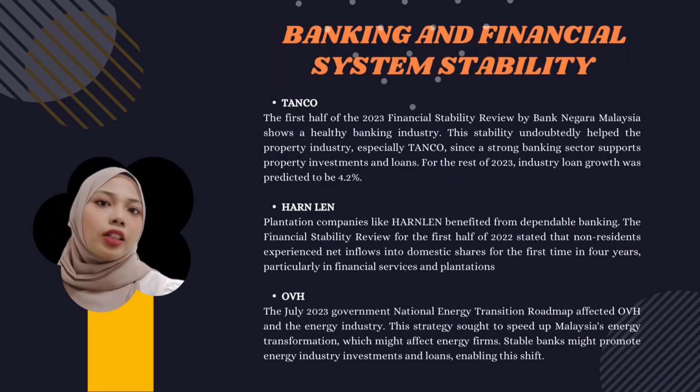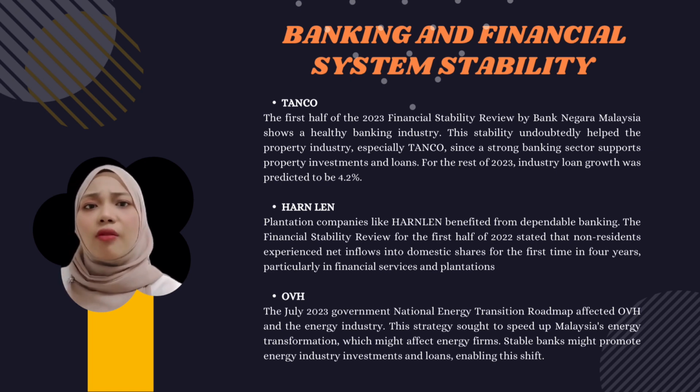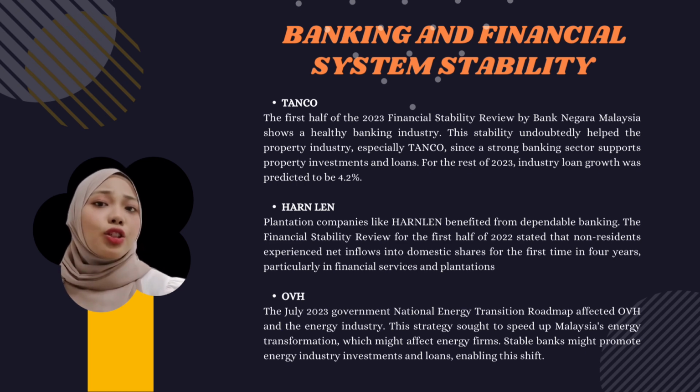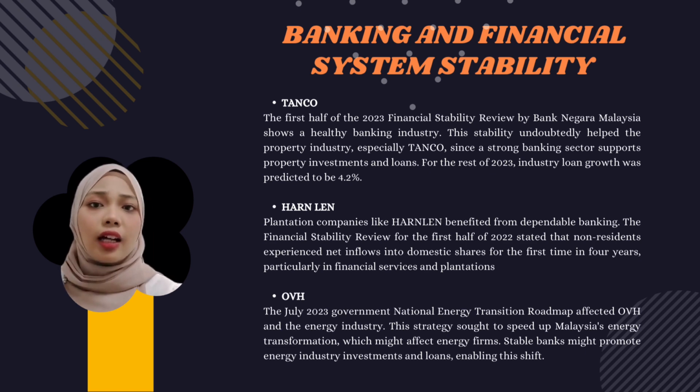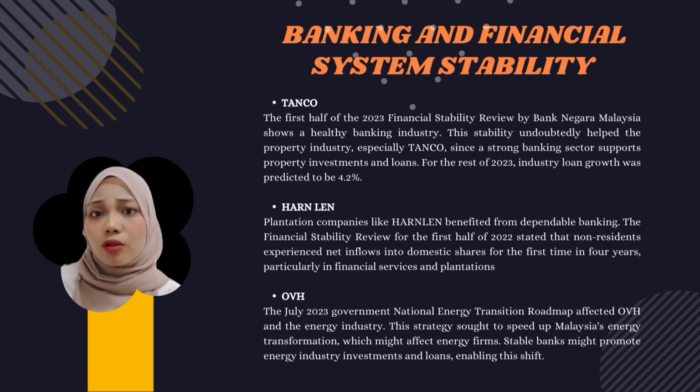The Malaysian banking and financial system can handle payments, reassignment, and money intermediation. In December 2023, the banking system capital ratio was at 10.8% with a 134.8 billion ringgit buffer. The first half of 2023 financial stability review by Bank Negara Malaysia shows a strong banking sector. A stable plan boosts property lending and investment, helping Tenco. Industry loans were predicted to rise 4.2% in 2023.